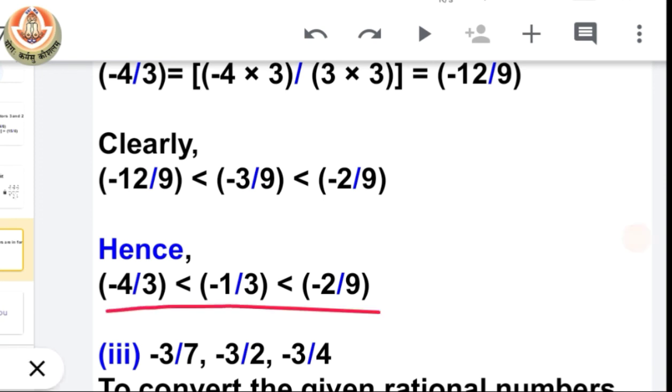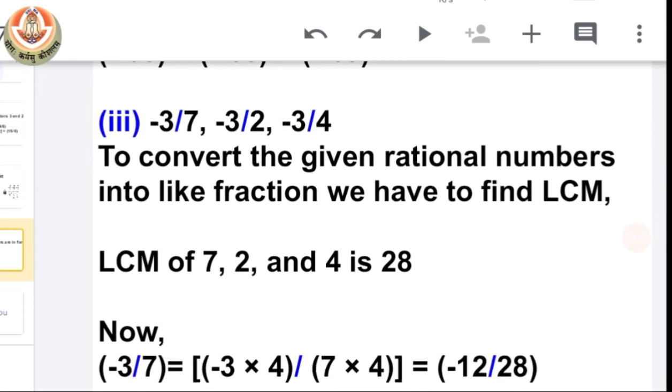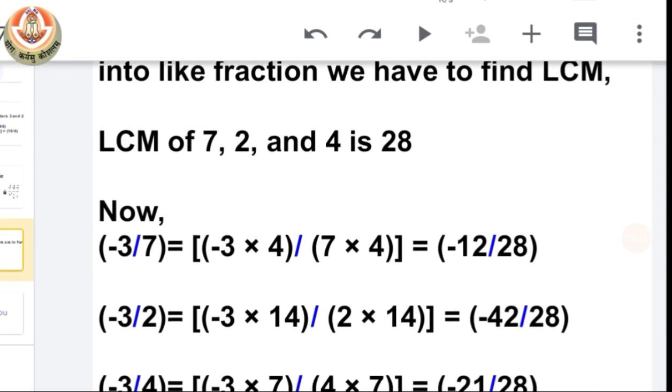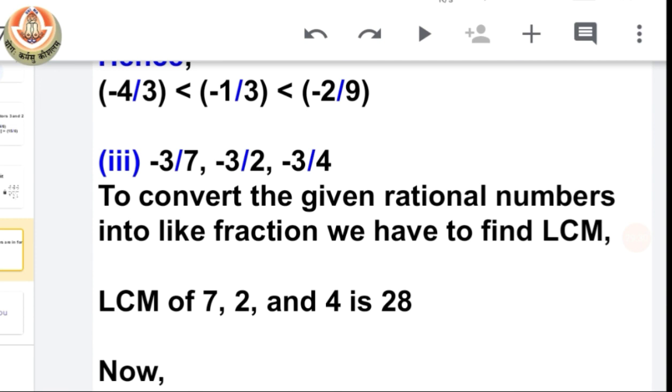Okay class. Now we have three rational numbers, negative 3 by 7, negative 3 by 2, negative 3 by 4. So we have to do the same thing. Okay, but one new thing is, it is a trick kind of thing.